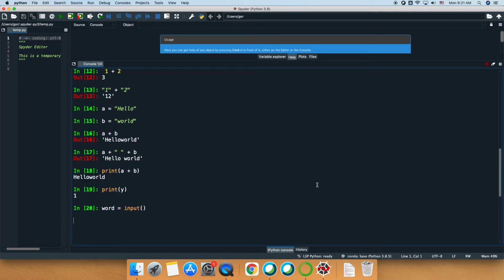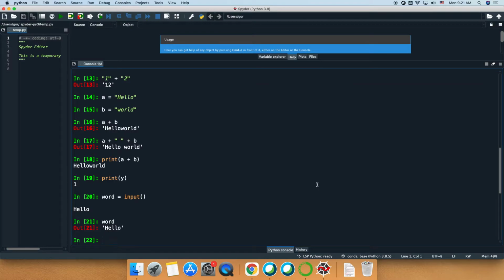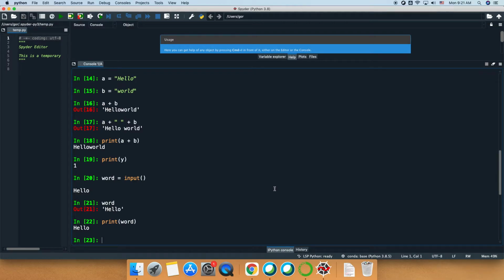It waits until I put something in this line and press enter. For example, I can say hello and press enter. Now my variable word has the word hello in it. So I can do print word. It prints this word hello.